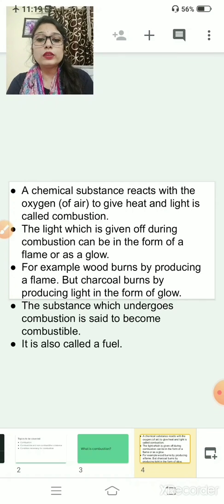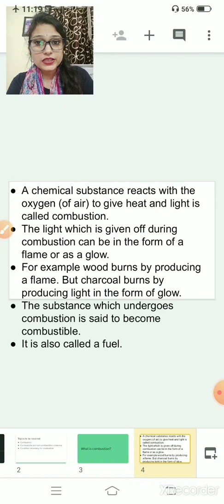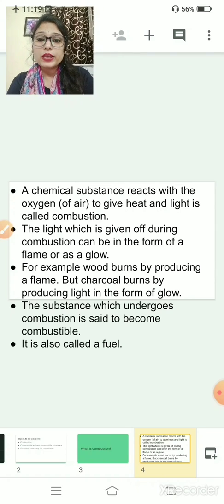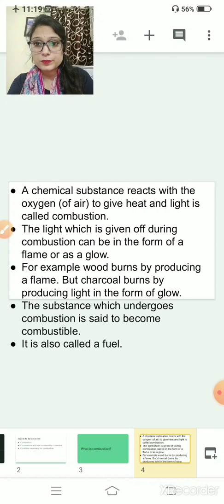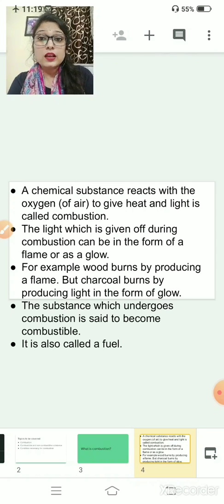Clear? Now, the substance which undergoes combustion is known as a combustible substance. And these combustible substances are also known as fuel. Clear? Number 1, a chemical substance reacts with oxygen to give heat and light, and this is called combustion.